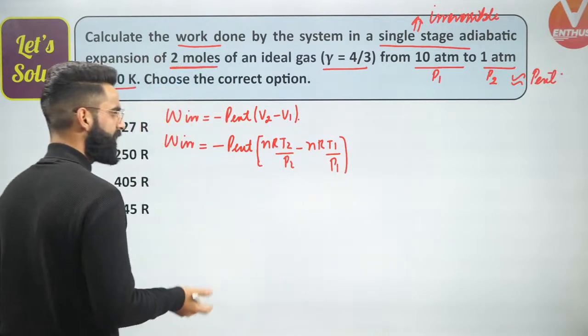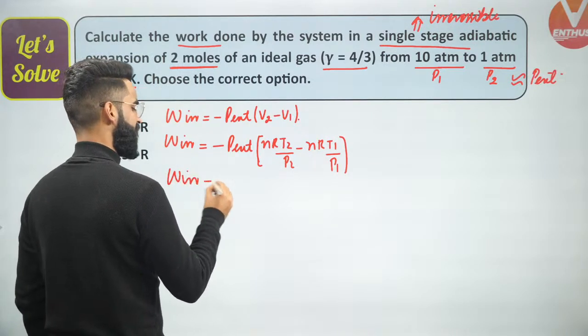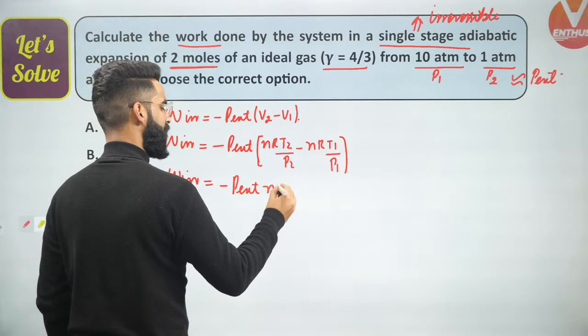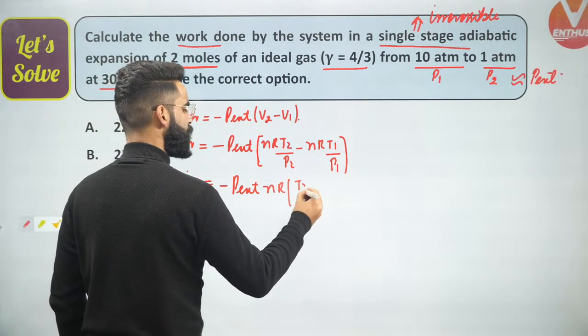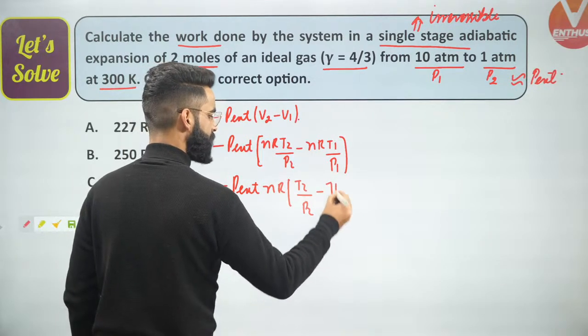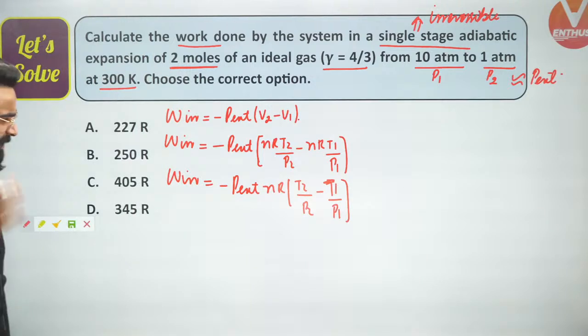Right? Absolutely. If I take nR as common, I'll be getting something like this. Work done in an irreversible adiabatic process is going to be minus P external nR multiplied by T2 divided by P2 minus T1 divided by P1, correct? Now guys, what all parameters are given to us and what are we supposed to calculate?